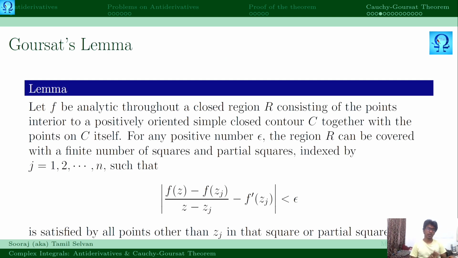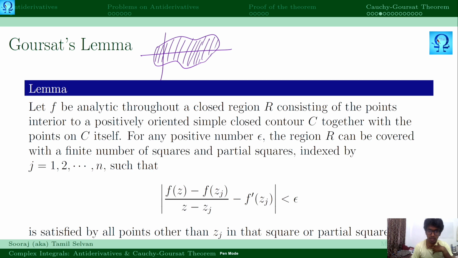Here what is given, f is given to be some analytic function throughout a closed region R. It is clearly said that it is throughout a closed region R, which consists of the points interior to a simple closed contour together with the points on C itself, which means, as I just told you before, if you have this as your simple closed contour, it consists of the points on the contour as well as interior to it. So you are just going to have some region of this sort.